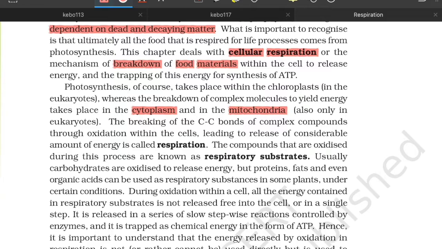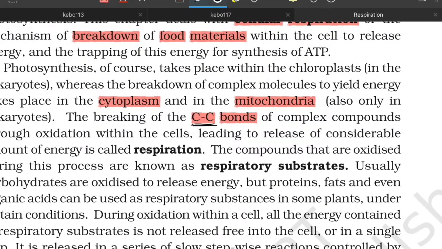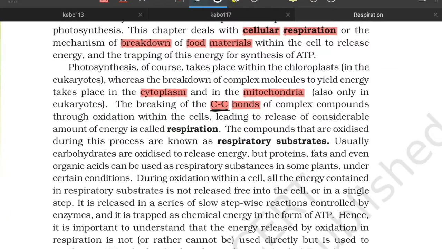So we are defining respiration. How are we defining it? There are complex compounds, and we're breaking the carbon-carbon bonds. This is also important: not carbon-hydrogen bonds. The energy majorly comes from the carbon-carbon bonds of the complex compounds. This is something you should note. This can be asked. Leading to the release of a considerable amount of energy, it's called respiration. The compounds that are oxidized during this process are called respiratory substrates, whether it is fat, carbohydrates, or proteins. Usually, carbohydrates are oxidized to release energy, but proteins, fats, and even organic acids can be used as respiratory substrates in some plants under certain conditions.